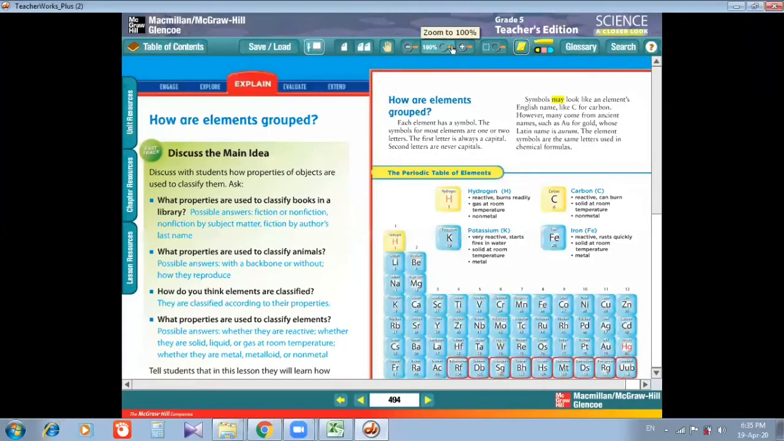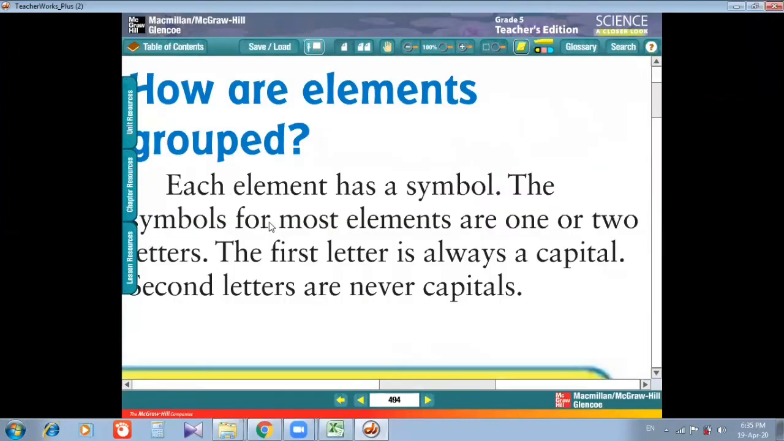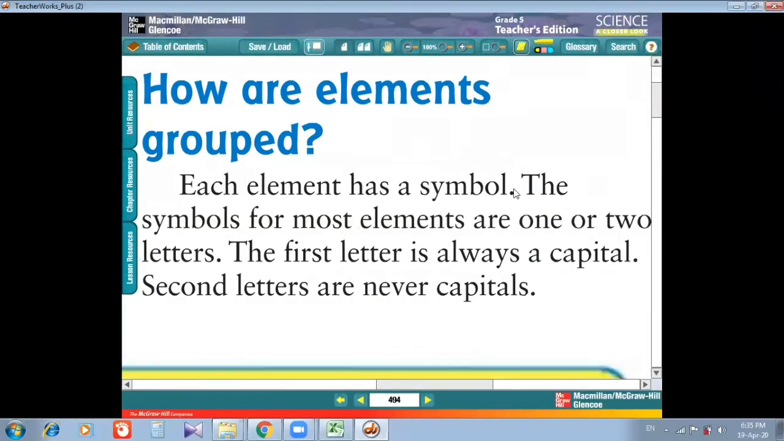Now, on the next page, we have how elements are grouped. Each element has a symbol, as we have discussed before, of oxygen. The symbol of oxygen is O. The symbols for most elements are one or two letters. It means for some elements there is only one letter, and for some elements there are two letters. For example, hydrogen has only one letter, H. For helium, we use He, two letters.